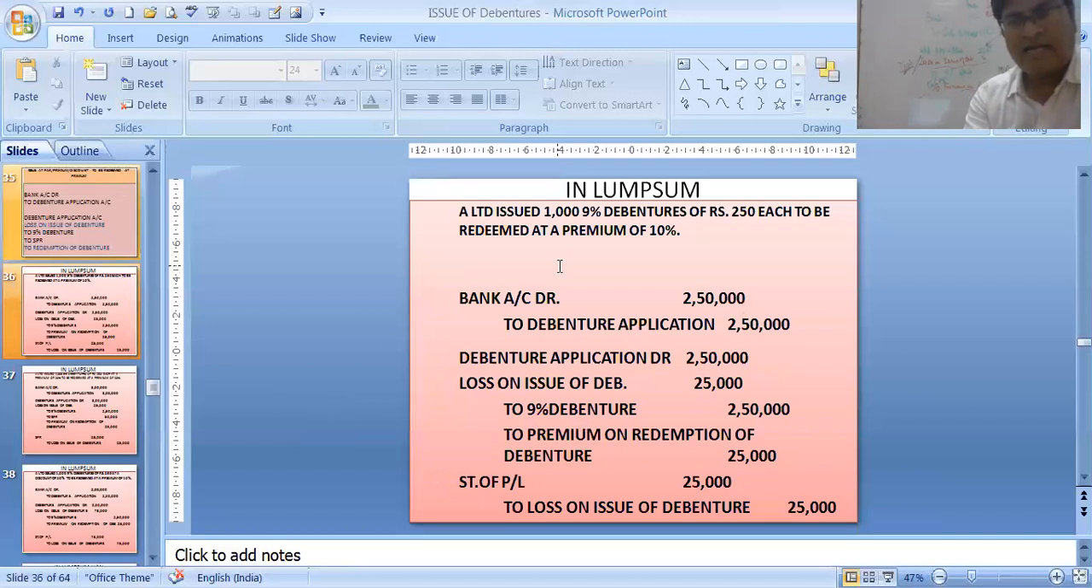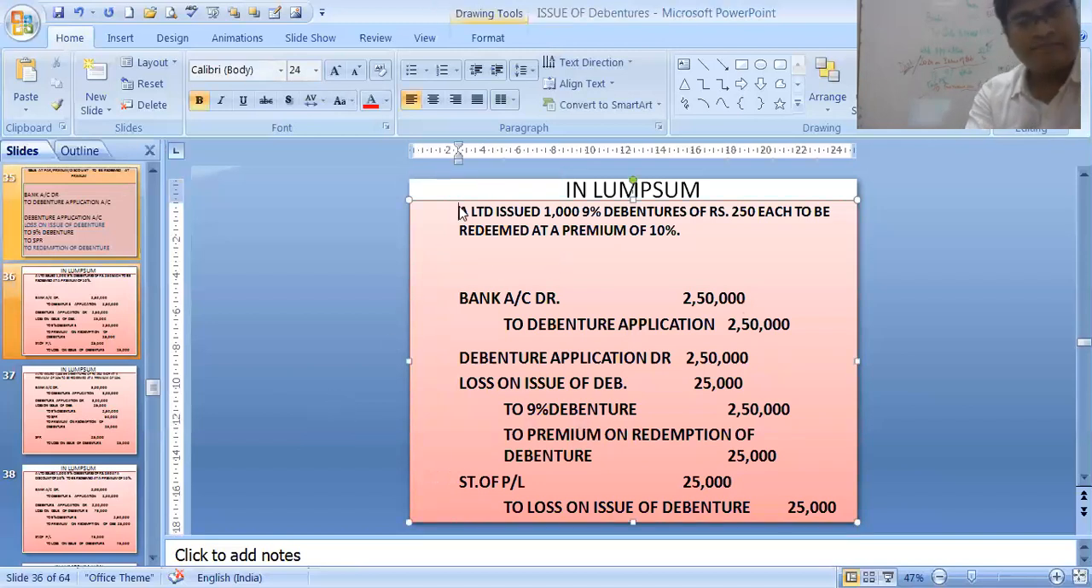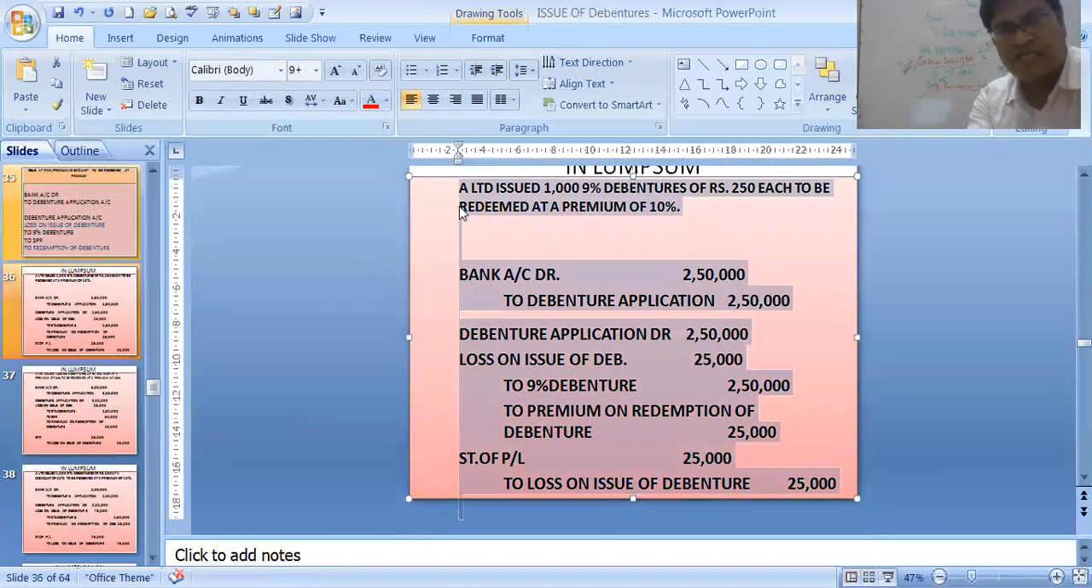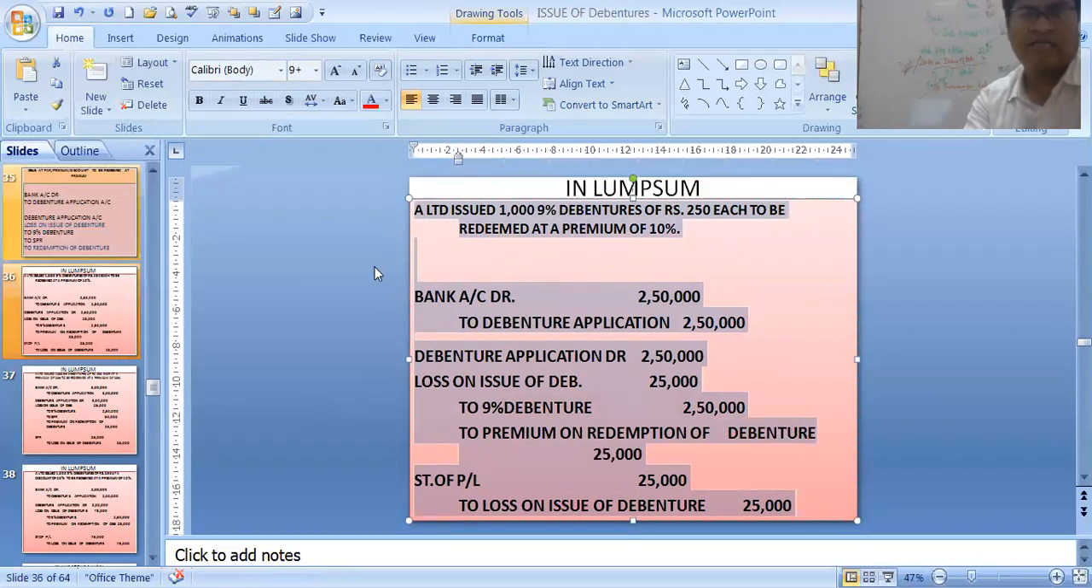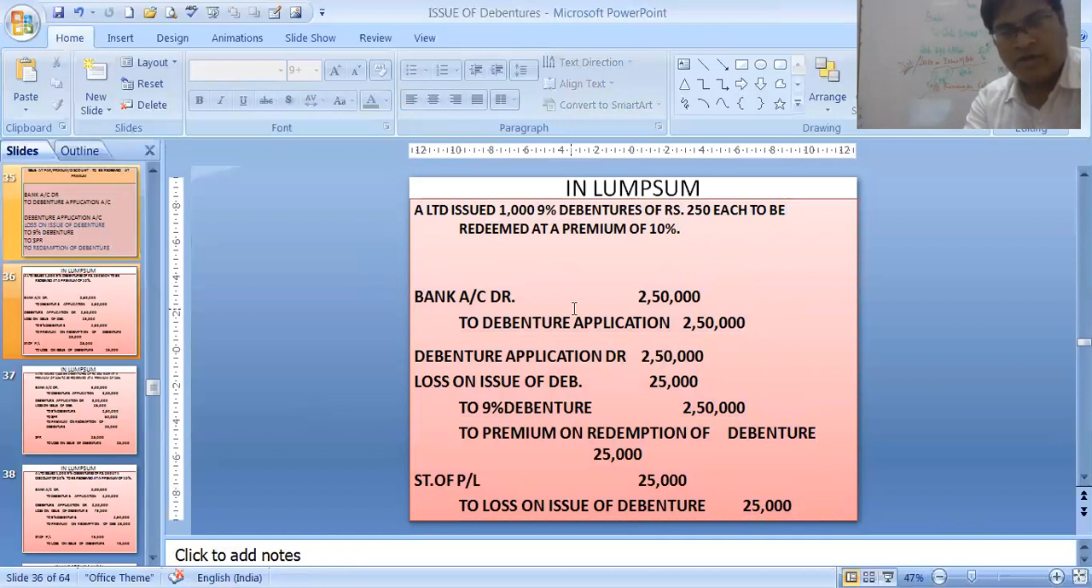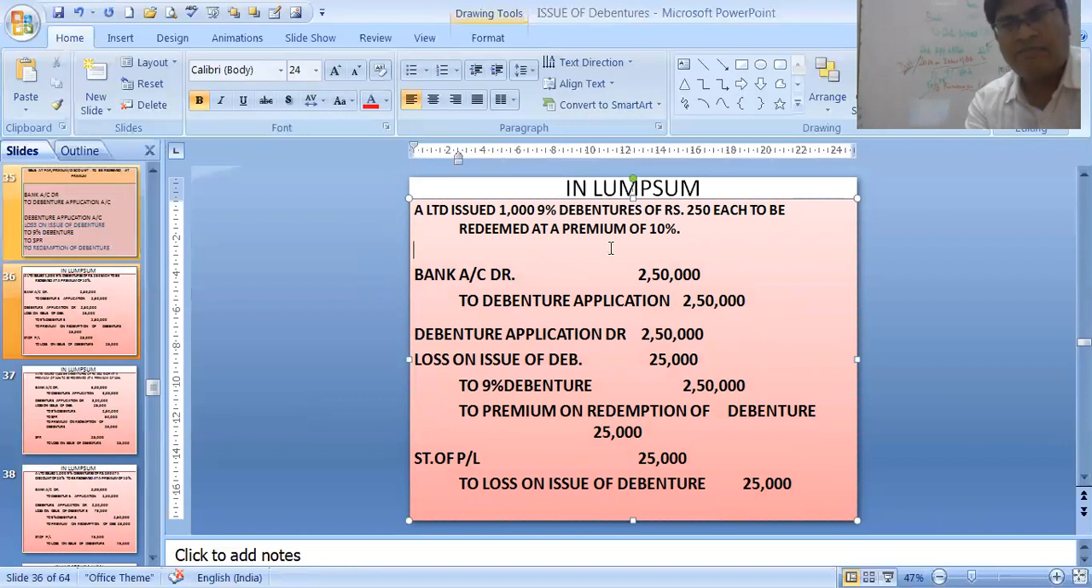So see, A Limited issued 1000 9% debentures of 250 each, redeemable at a premium of 10%. So this whole thing is redeeming at a premium of 10%. So this is the sum. In that case, we are issuing at par and redeeming at premium. 1000 debentures of 250 each, so 2,50,000.